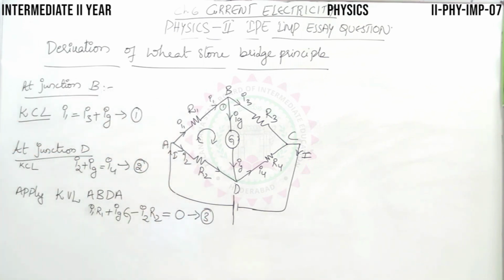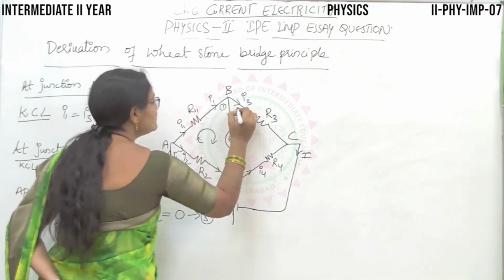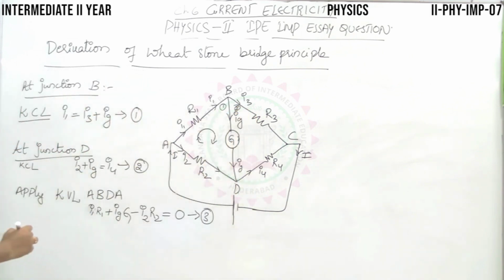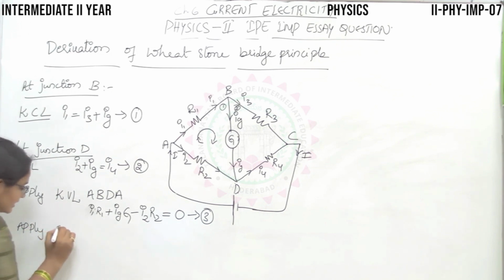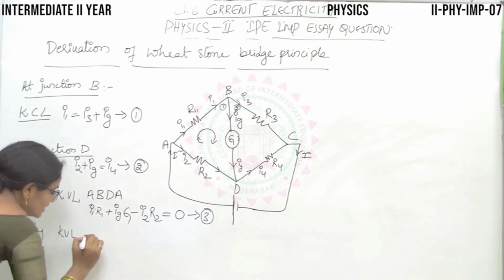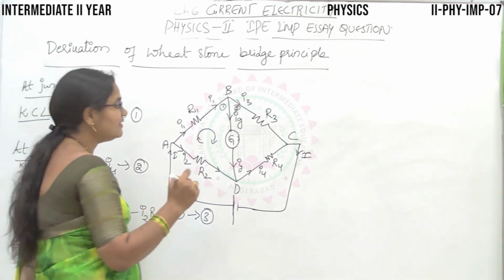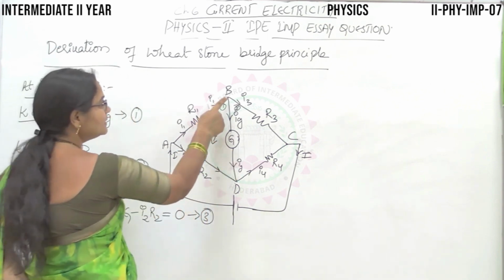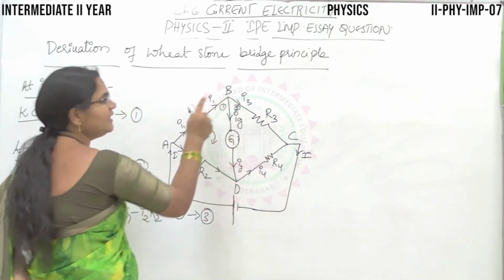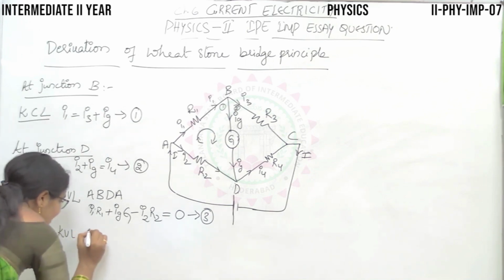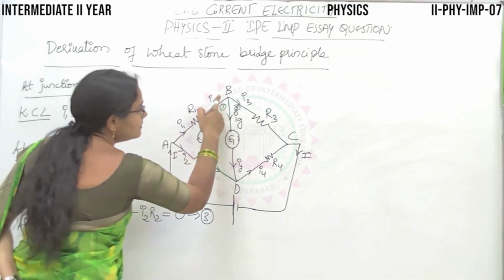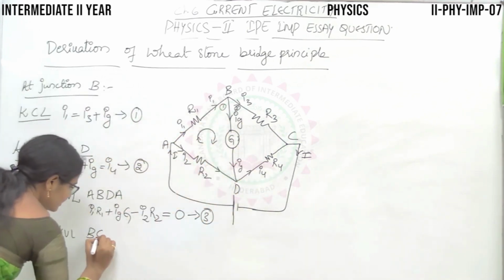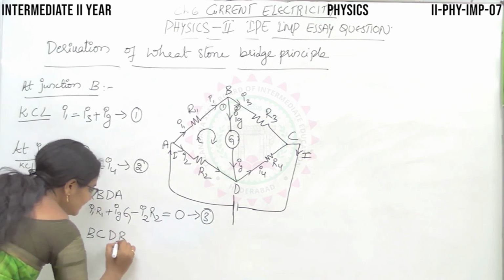In a similar fashion, apply Kirchhoff's voltage law to the second loop. So, shall we name the second loop? B, C, D, B. Very good. So, applying Kirchhoff's second law to the second loop, B, C, D, B, what do we get?